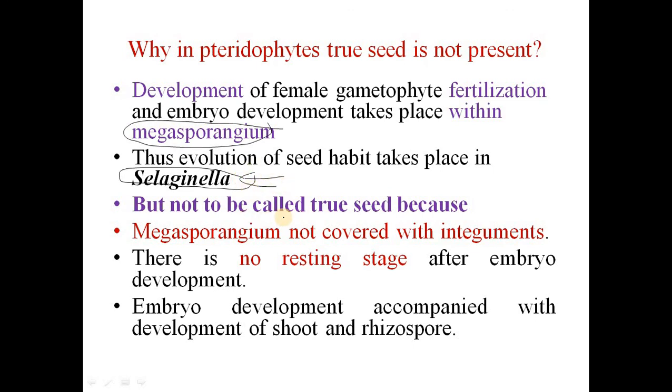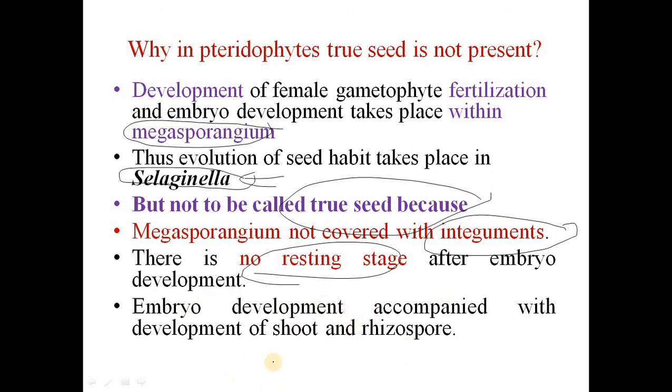But it is not to be called a true seed. Why is this so? Because though embryo development takes place in the megasporangium, it is not covered with an integument as in angiosperms. Along with this, there is no resting stage after embryo development, and this embryo development is accompanied with the development of a shoot and the rhizophore.